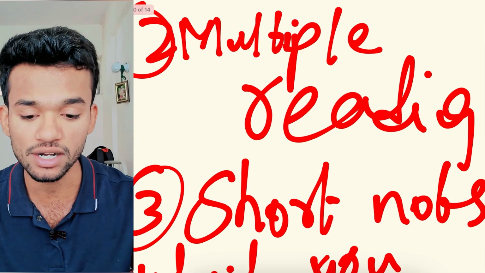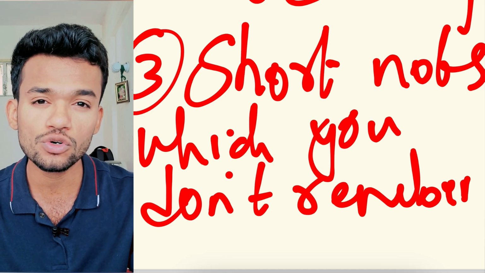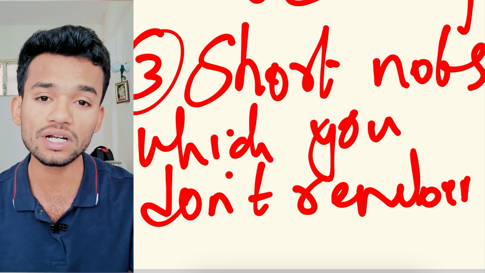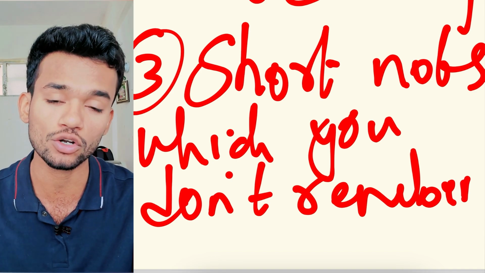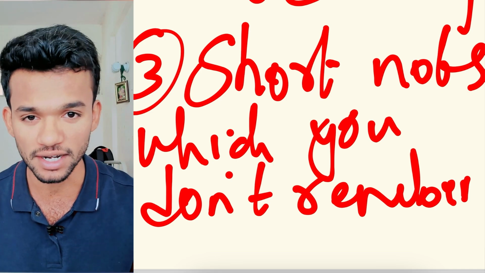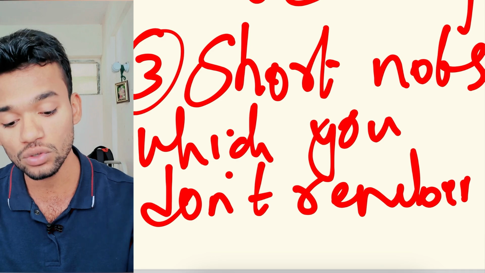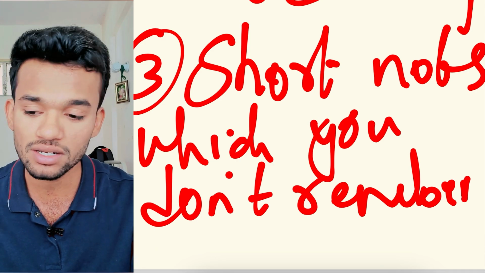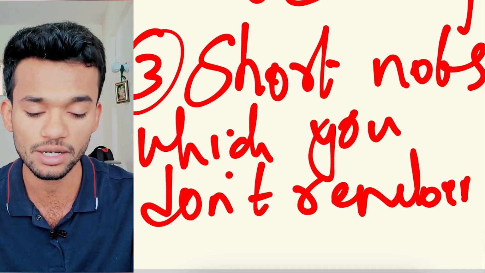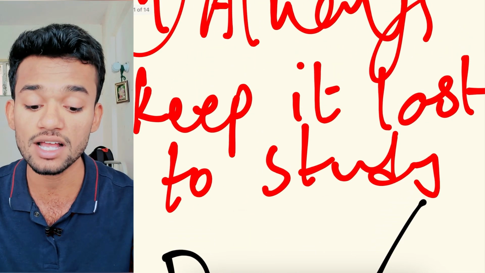Once you have done multiple readings, later on you should make short notes. I know the problem that occurs with making short notes is that you don't understand which topics should be included, especially in inorganic chemistry. So a very simple thing you can do is, after multiple readings, there will be certain things you don't remember, right? You should mention only those things in your short notes, because the ones you have remembered are already in your brain. Whichever you find difficult to remember, mention that in your short notes, and always keep it last to study.